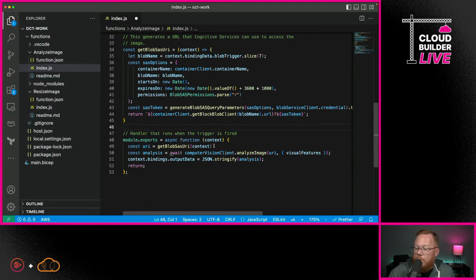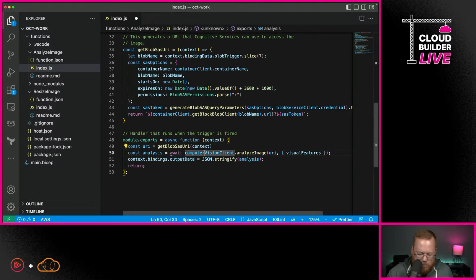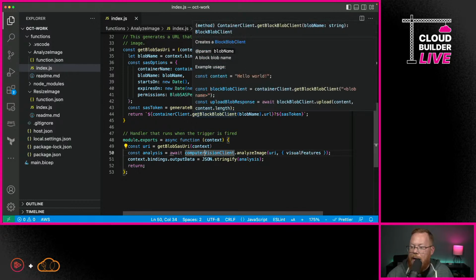And then when we're doing the work down here, it's just these few lines, right? We're getting that unique link. We're then calling analyze image from our computer vision client. And then we're taking all of that return data and saving it as a JSON file because we're putting that in our output data. And if you remember, if I go back to our function.json file, we're calling our output binding here, output data. So that's where that comes from. Now I can save this. We've got all of this saved and can go back over to the terminal.